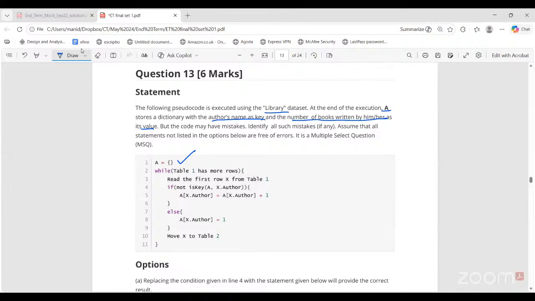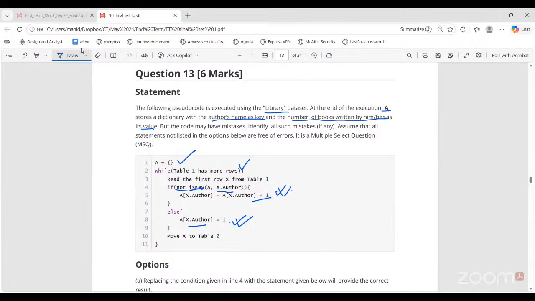Okay. So while table 1 has more rows, we are going through the library dataset one by one. So read the cards. If not of is key will give true when this author is already a part of dictionary A. If he is not a part, then is key gives false, and not of false is true. So if we find a new author, then we first create the key value pair. If not of is key is true, then we should create the key value pair instead of adding. If we are encountering an author for the first time, then we should create the key value pair first. For this author, let's create a key and assign the value 1. Later, if you again encounter this author, then you can increase the frequency.